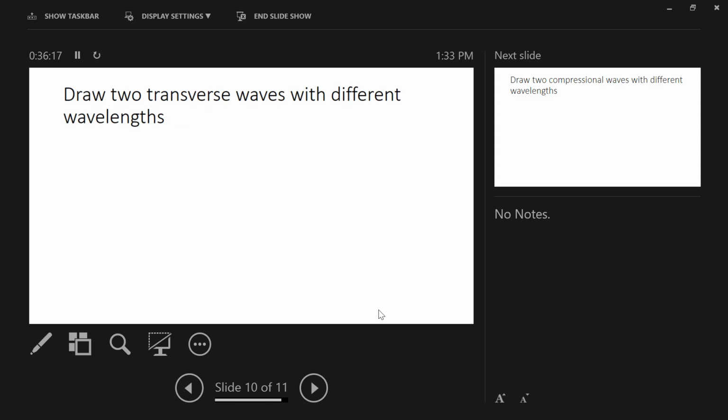This one should be relatively easy. So draw two transverse waves with different wavelengths. Go ahead and take a little bit of time to draw two transverse waves with different wavelengths. No specification as far as how long the wavelength needs to be.